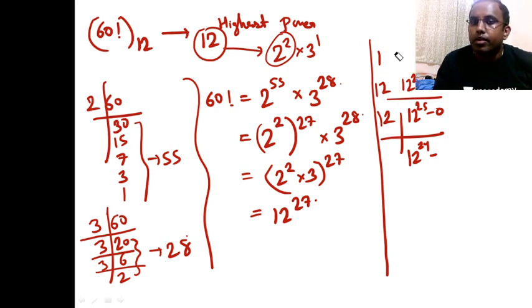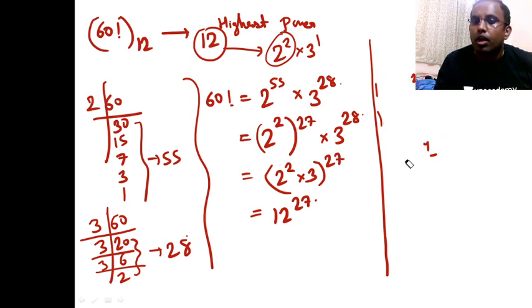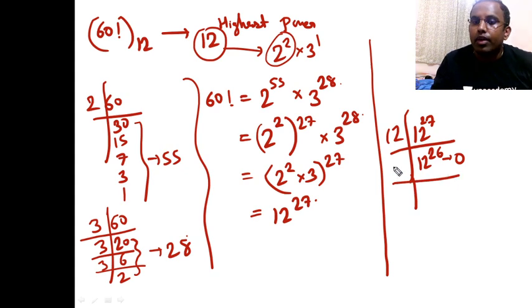Wait, I'm writing behind my photo here. Let me write it a bit lower, okay? So 12 raised to 27, if you are dividing by 12, remainder is 0. Dividing again by 12, again remainder is 0. Dividing again by 12, again remainder is 0, right?